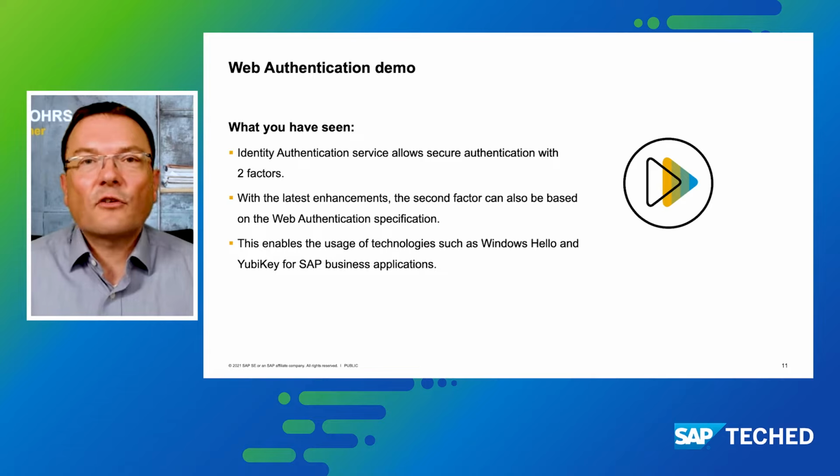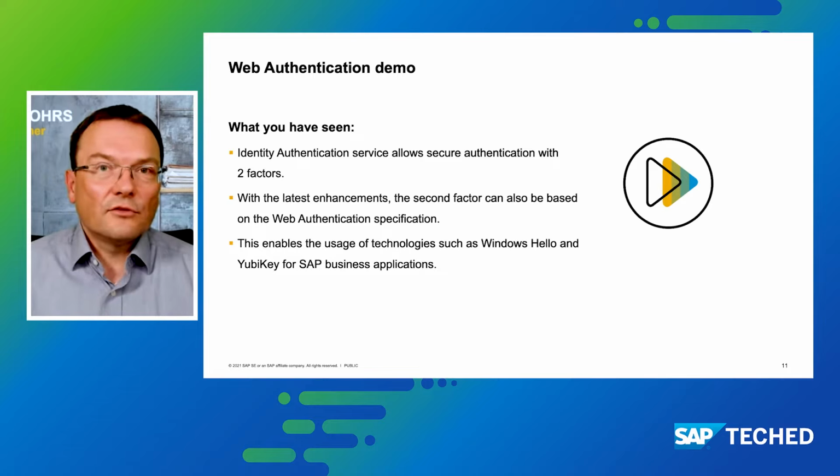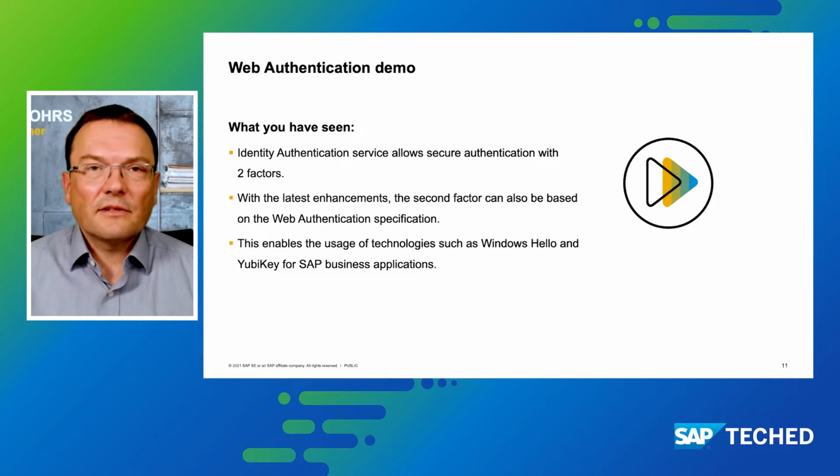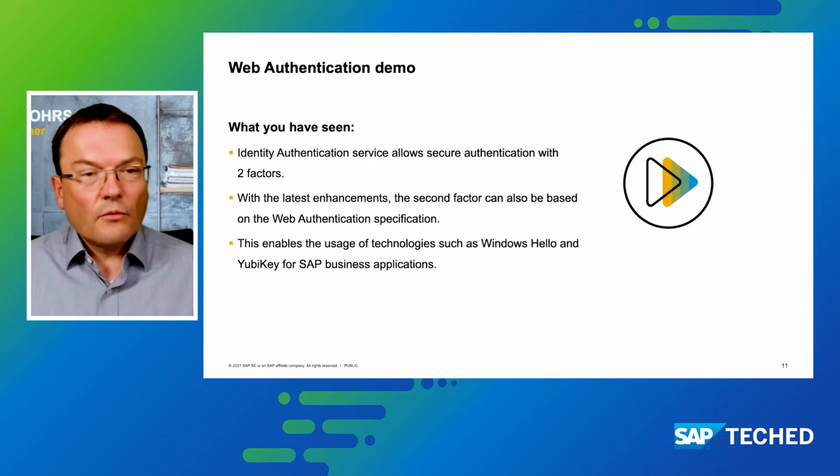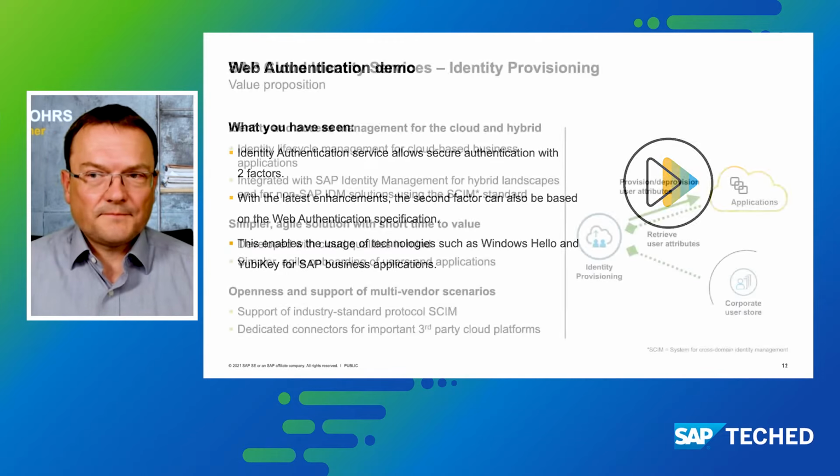However, as I mentioned before, identifying the user is not enough to allow them to work with a business process and the applications underneath the business process. You also need to make sure that users have the right accounts and that those accounts have the right access assignments in place before people are able to really do anything meaningful within the business application. And that's something that we are doing with the Identity Provisioning Service.